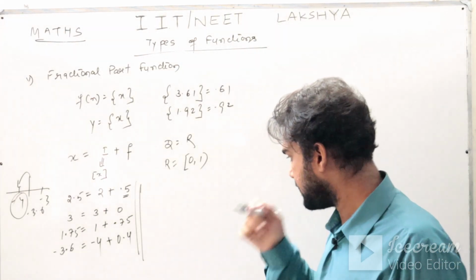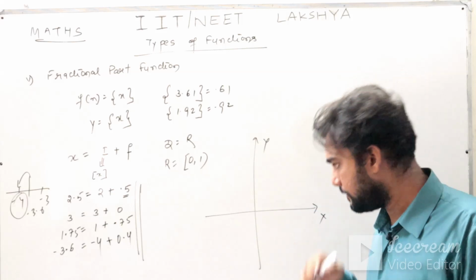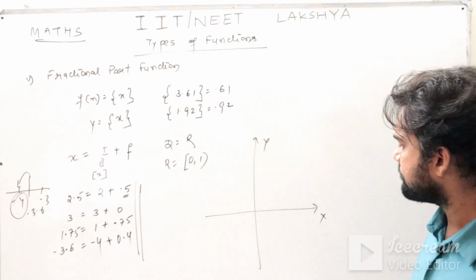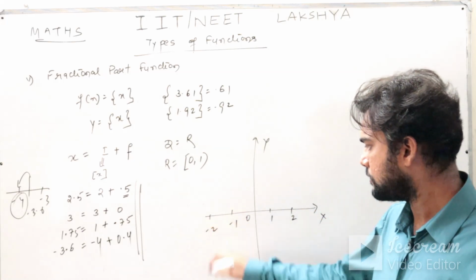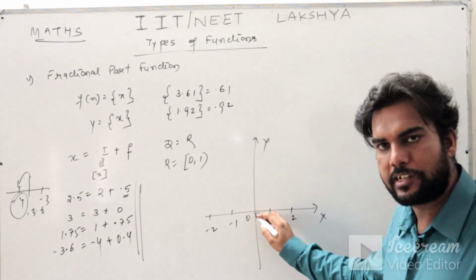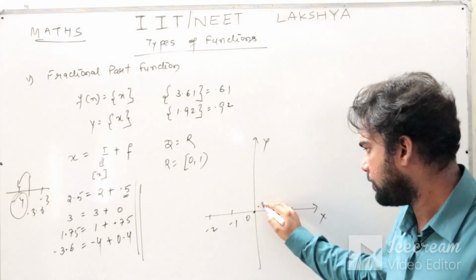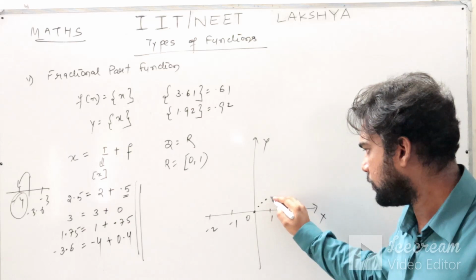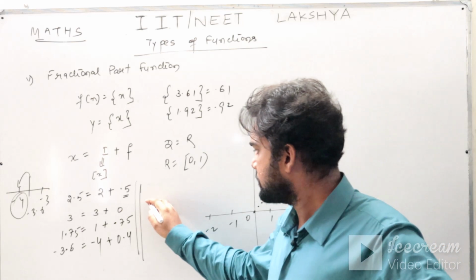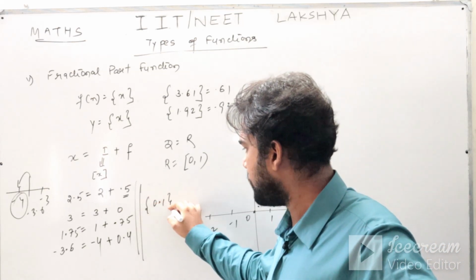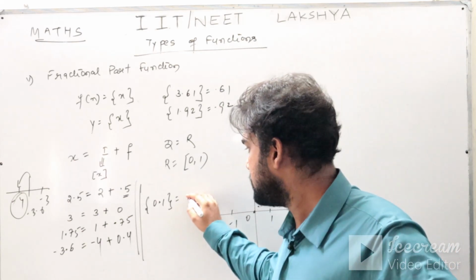Let us see the graph. Let us say this is your x-axis and this is your y-axis. 0, 1, 2, minus 1, minus 2. Now tell me, for 0 what is the fractional part? 0 only. For 0.1, 0.1; for 0.2, 0.2; for 0.3, 0.3; for 0.4, 0.4; for 0.99, 0.99. Yes or no? Fractional part of 0.1 is how much? Greatest integer is 0, and the remaining part is 0.1.